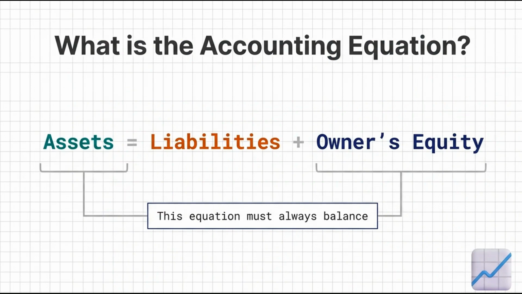Think of this like a perfectly balanced scale. This equation must always balance. If one side changes, the other must change too. In the world of business, there are no exceptions. Every transaction works on this one formula. If your books don't balance, something is wrong. It's that simple.